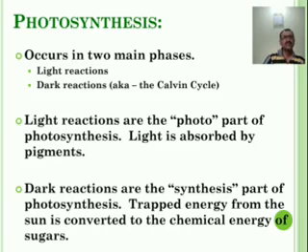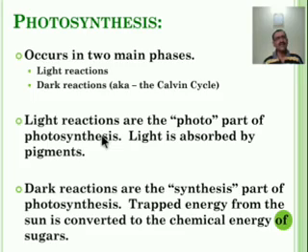Next, photosynthesis mostly occurs in two main phases. The first is the light reaction, the second is the dark reaction, also known as the Calvin cycle. The light reaction is the photo part of photosynthesis, because in this part the trapping of sunlight is undertaken, and light is absorbed by the different pigments.